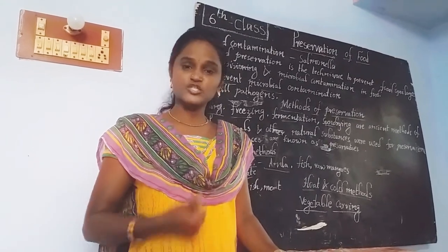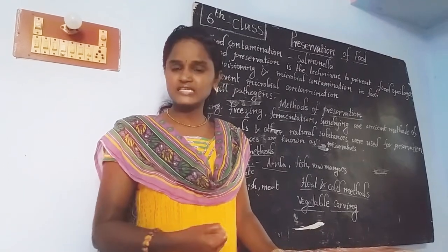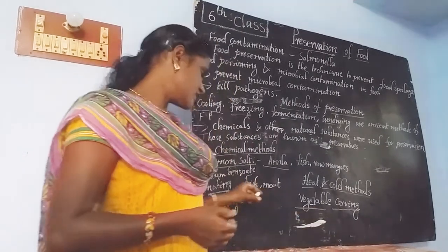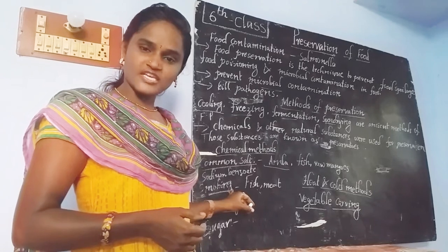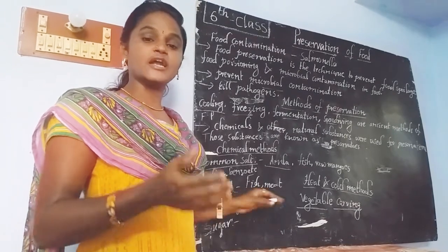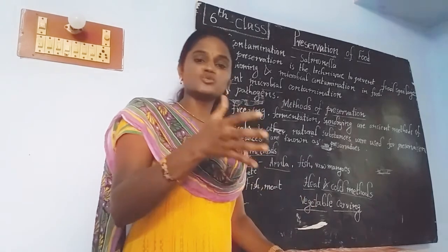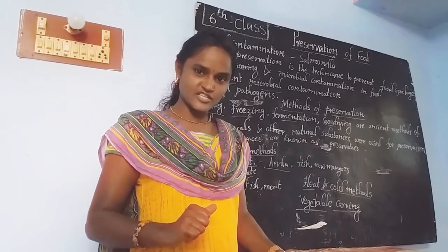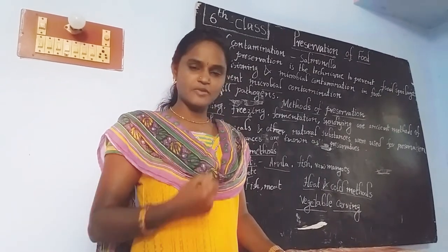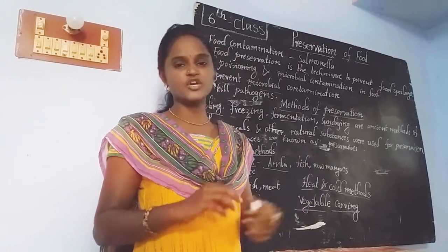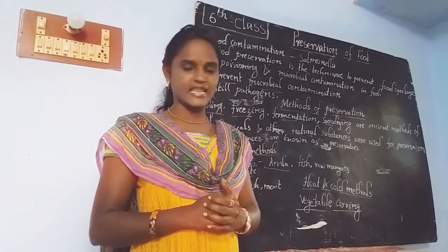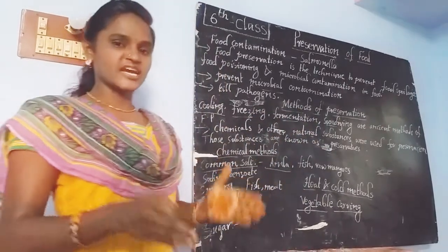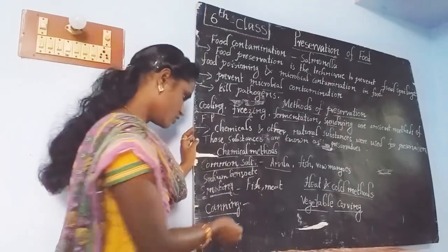Most people use the smoking process in order to store meat, chicken, fish and certain varieties of non-veg items. Smoking is a method by which we expose the food to the smoke which is produced from wood by burning. Is it clear, children? What varieties of food are we preserving by using the smoking method? Non-veg varieties like chicken, mutton and fishes. We may smoke such kinds of food. Then go to the next one.